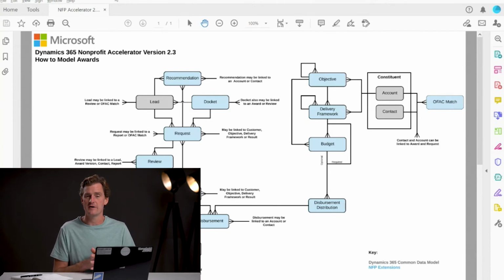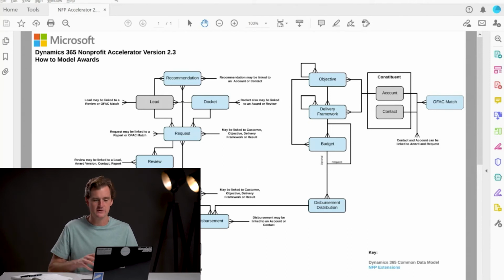The delivery framework entity is the activity. It's the thing that you do or the things that you do to achieve the objective. Think of it as the vehicle via which the organization is setting out to go and achieve those objectives themselves. The budget hopefully speaks for itself, but that's the bucket of funds that then feed into the delivery frameworks and feed into achieving the objectives and so forth.